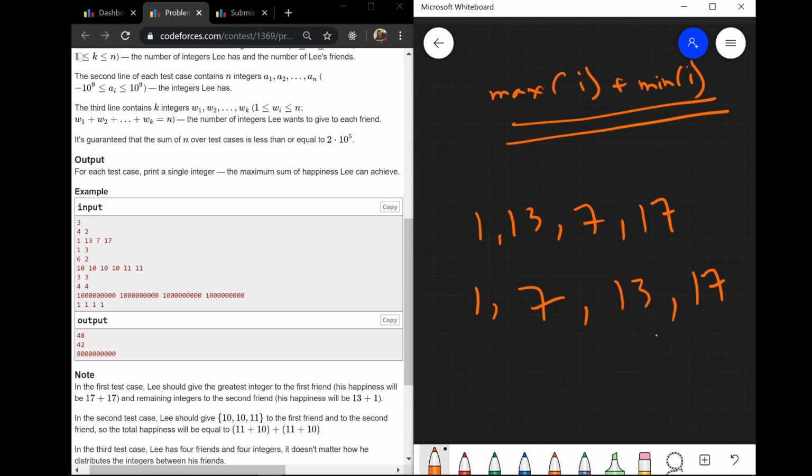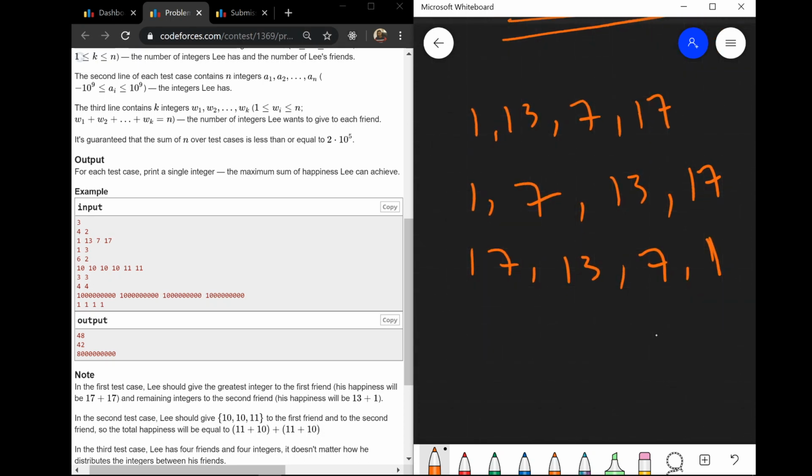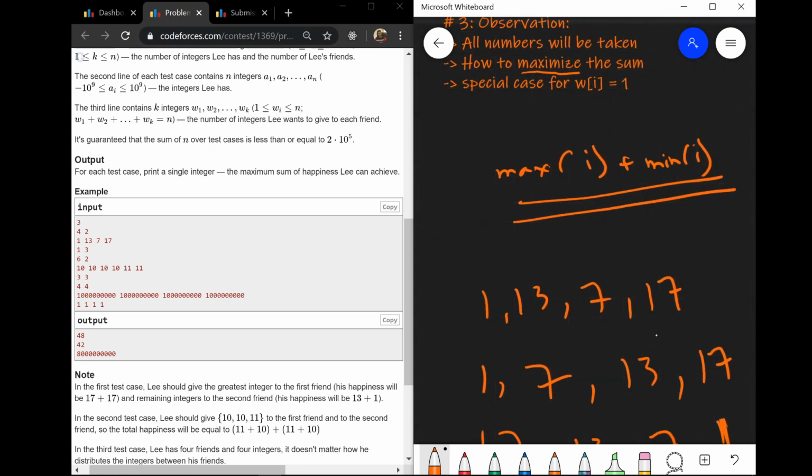Let's reverse it to make it easier, and it will match the solution we will discuss later. Here 17 is the maximum and 1 is the minimum, and one friend has to be given 1 number and the other has to be given 3. Basically, for the friend who is given 1 number, I have made a note in the observations that it is a special case which we will handle separately.